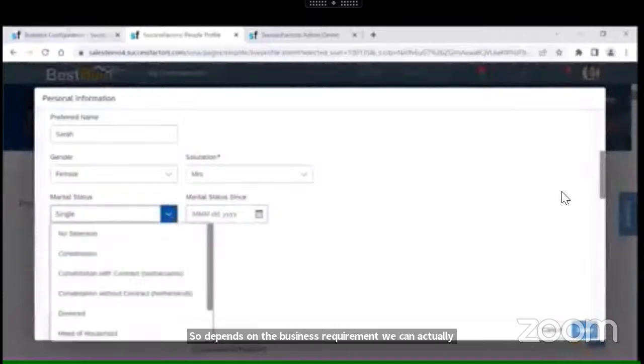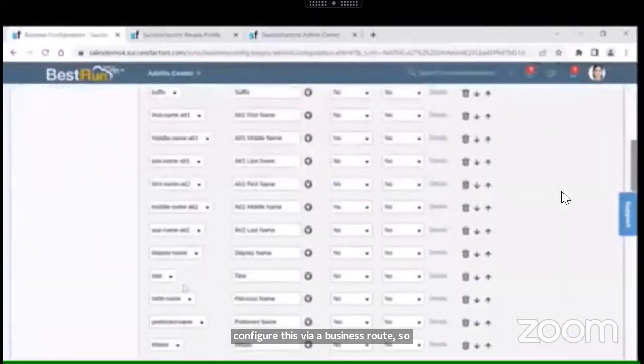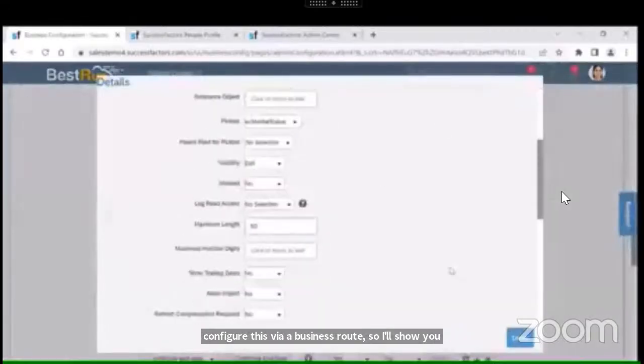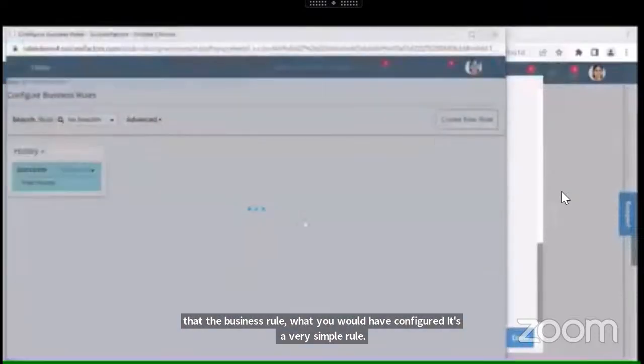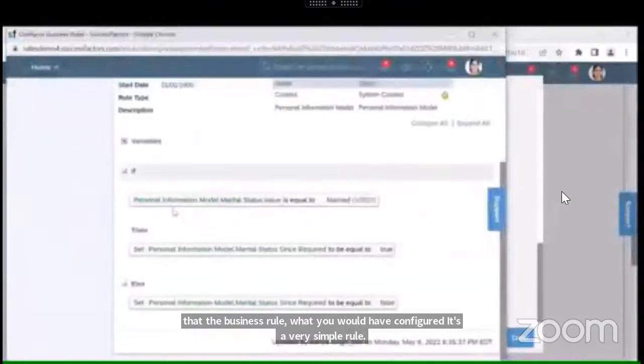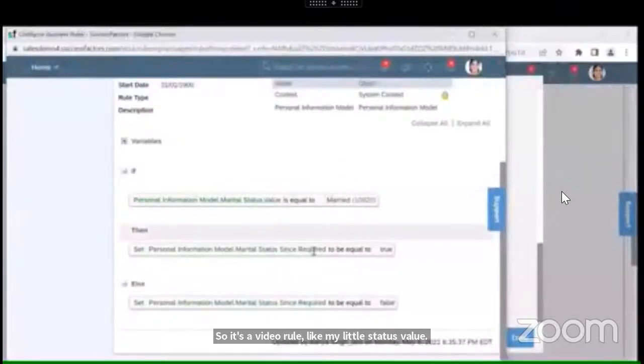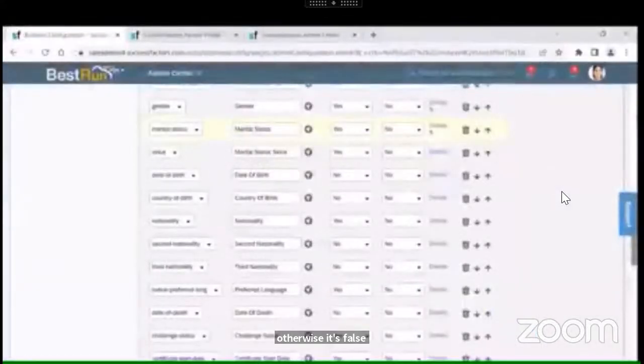I'll show you the business rule I have configured. It's a very simple rule: marital status value, if this is married, then this required field is true, otherwise it's false.